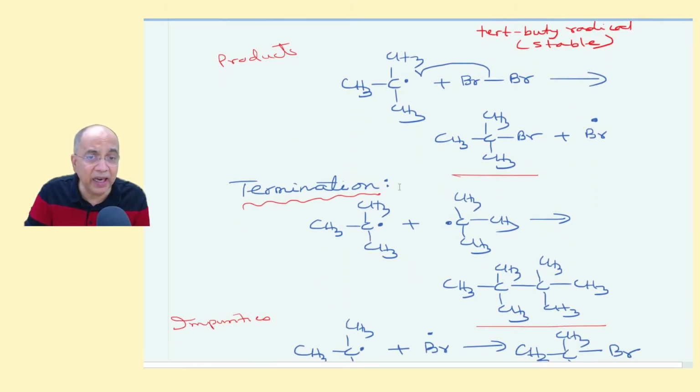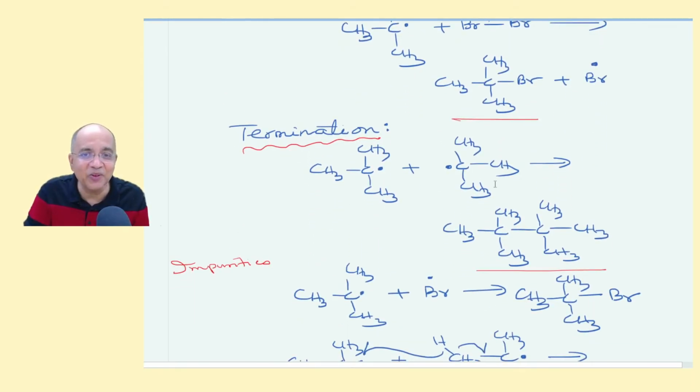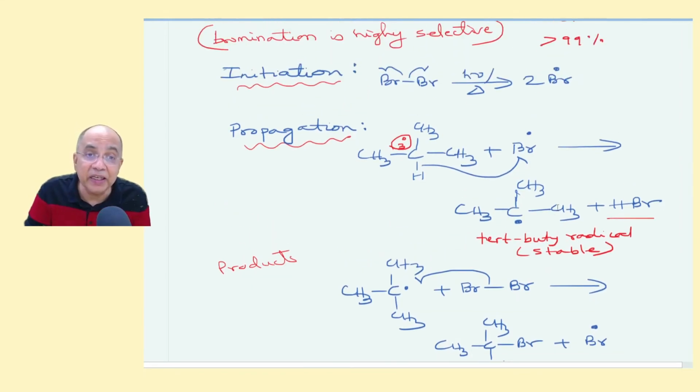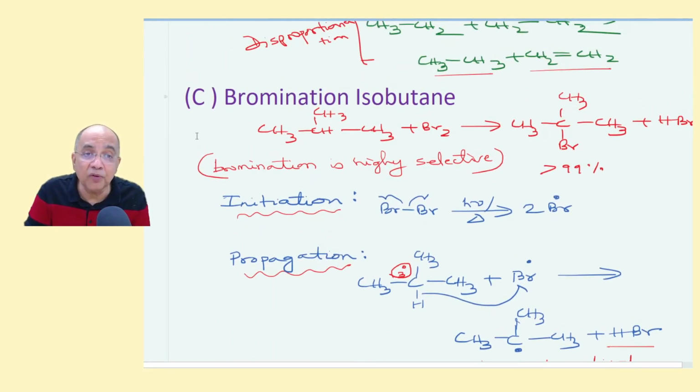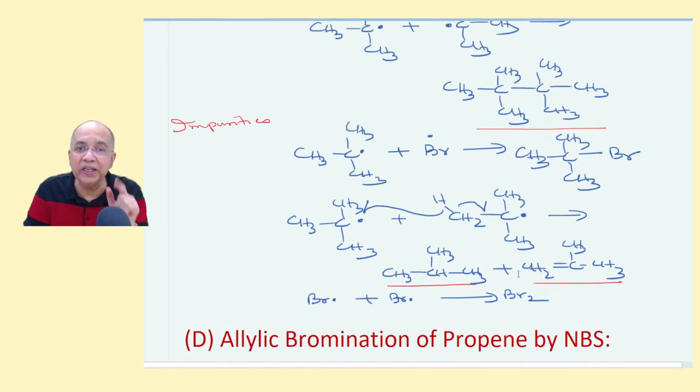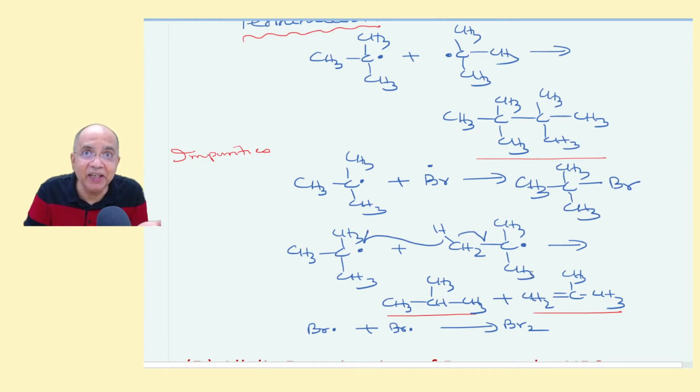And this bromine radical will again go for this substrate and enter into the same cycle again and again. Then at the end, the different radicals will combine. Tertiary butyl combines with another tertiary butyl to give a huge compound, which I call an exotic impurity: 2,2,3,3-tetramethylbutane, coming as an impurity in the bromination of isobutane, which is explained by the free radical mechanism only. Scientists have found trace quantities of this compound.